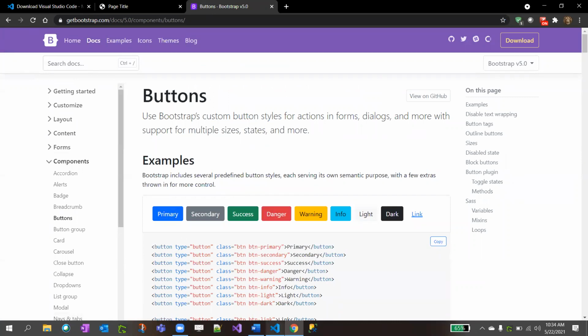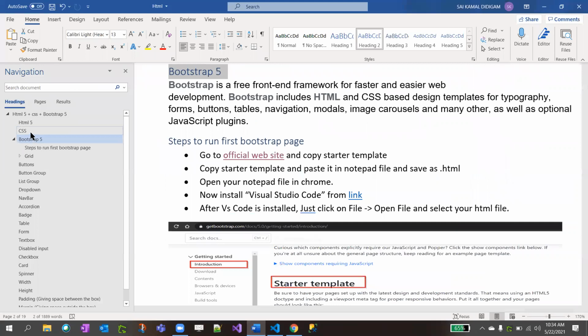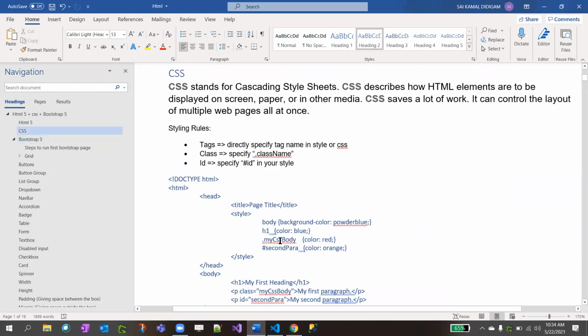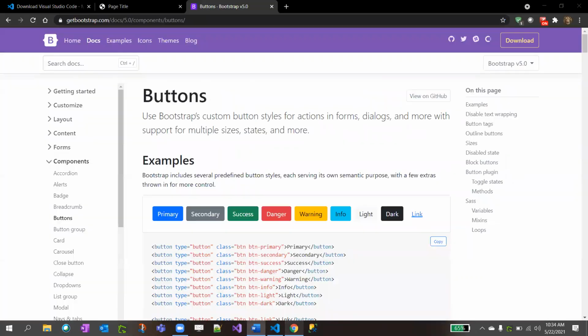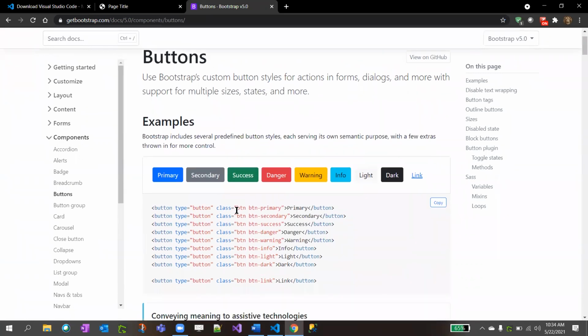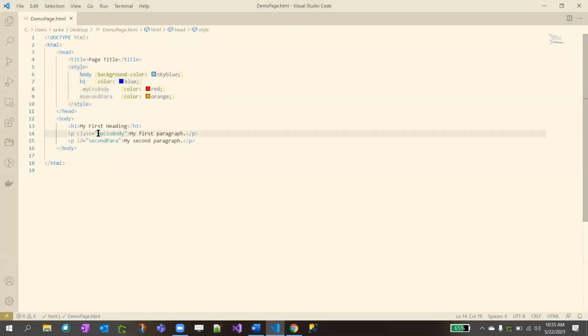So what we did in our CSS, we declared our custom CSS for applying those colors, right? But in Bootstrap they have their own defined. So button primary means the primary will be blue, and secondary means the gray color. Button success means green. If we just copy this and put it in our HTML, that's it, it will take care of it.